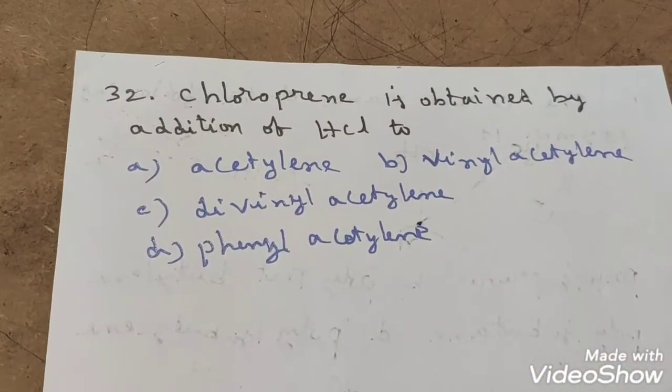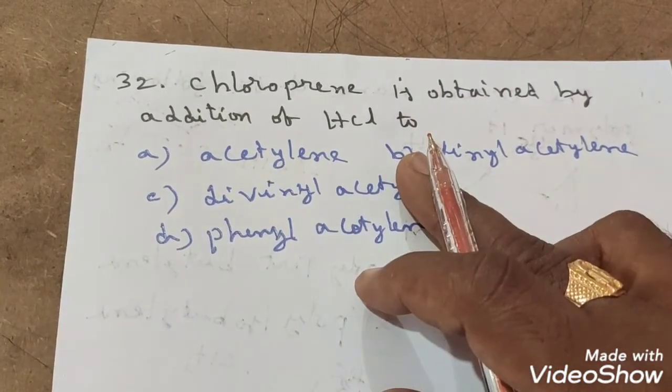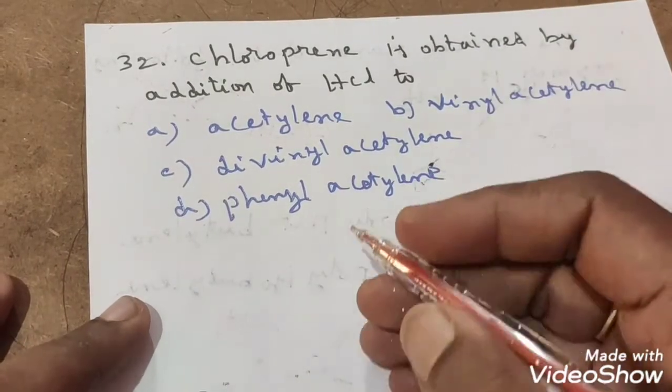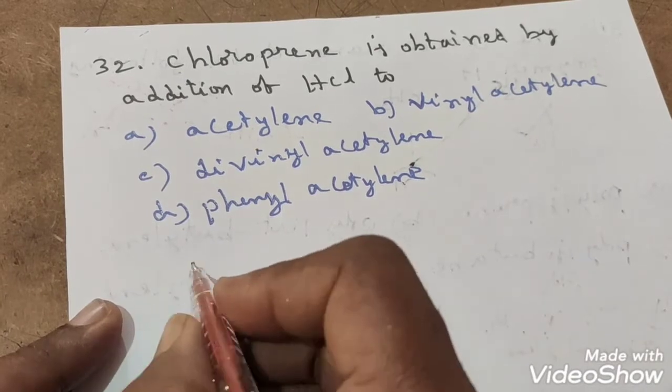In the similar manner, we have the next question, that is chloroprene. Chloroprene is obtained by the addition of HCl2. Which of the following? How do we get to know? Chloroprene formula is what? 2-chloro 1,3 butadiene, right? Chloroprene formula.